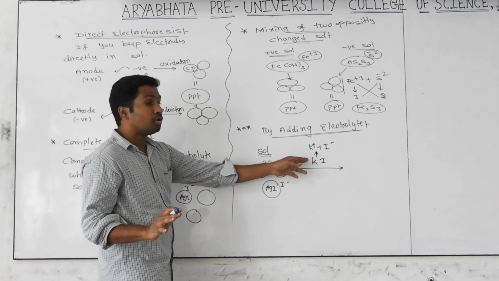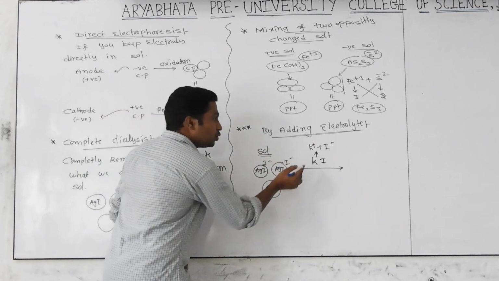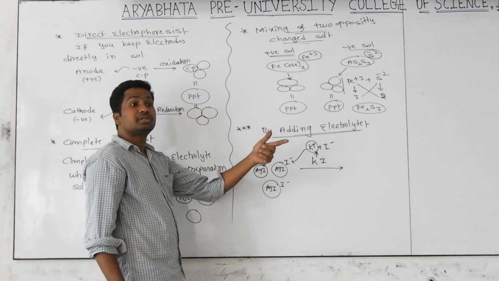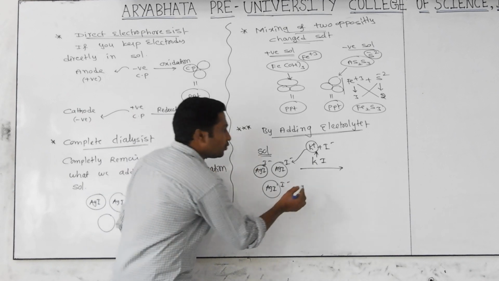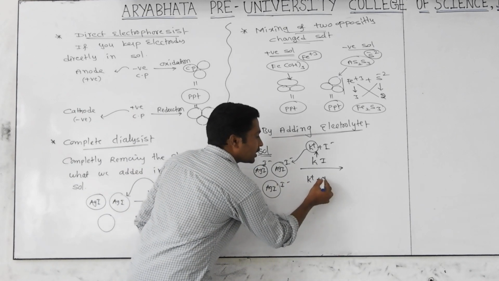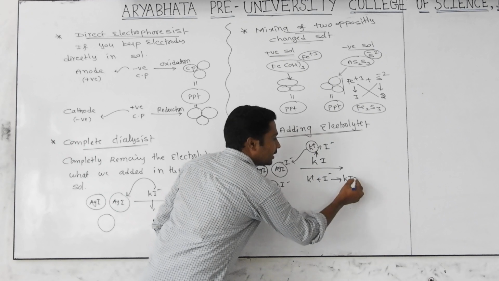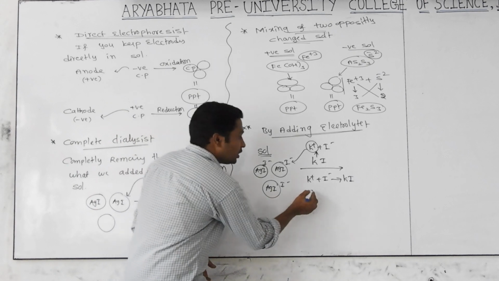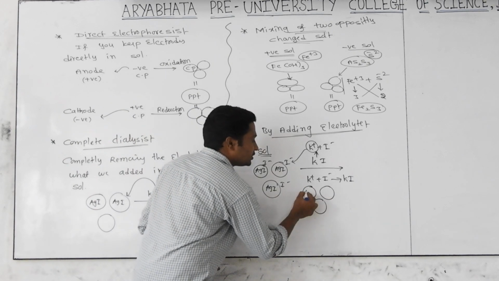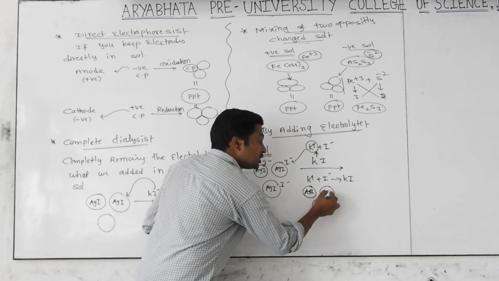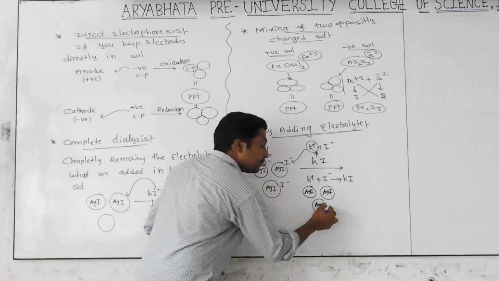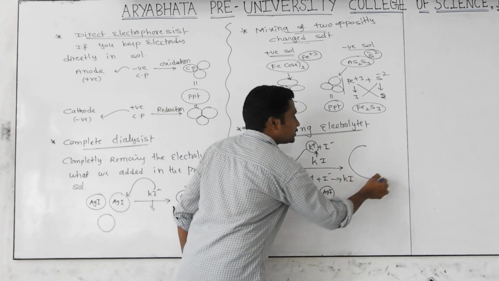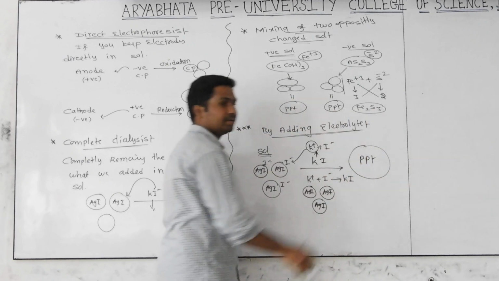What will it do? This K plus particle will attract I minus from the surface of the colloidal particle. Then the K plus will combine with I minus and become KI. After removing the charge from the colloidal particle, all the colloidal particles become chargeless. After becoming chargeless, what happens? They have no repulsion between them. No repulsion means they aggregate together, and aggregating together means it becomes a precipitate.